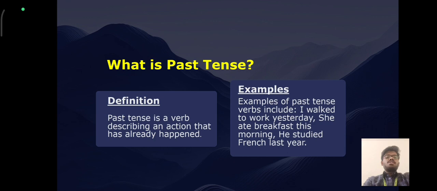What is past tense? Definition. Past tense is a word describing an action that has already happened. Examples of past tense verbs include: I walked to work yesterday. She ate breakfast this morning. He studied French last year.